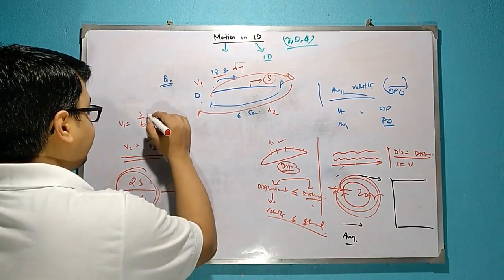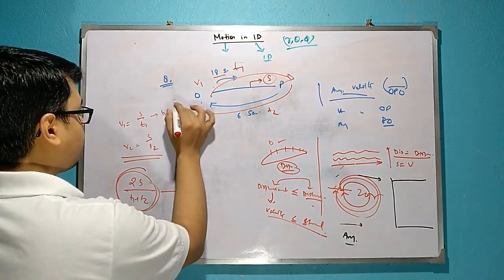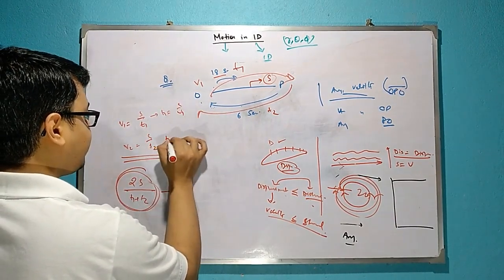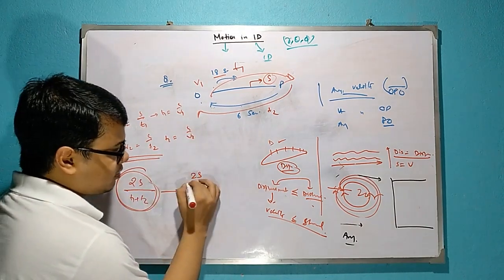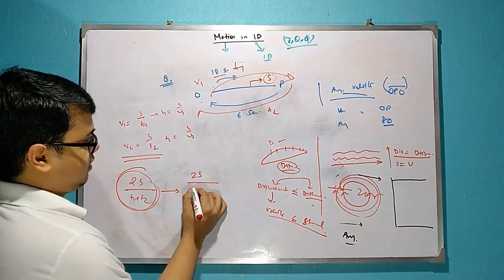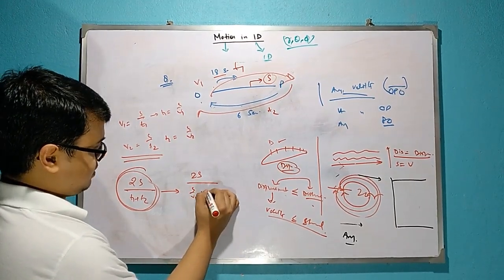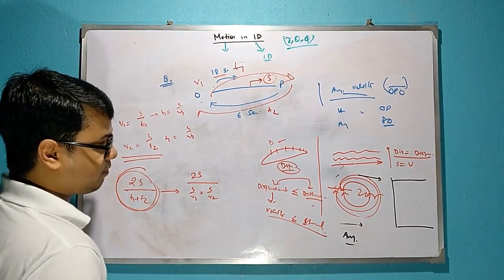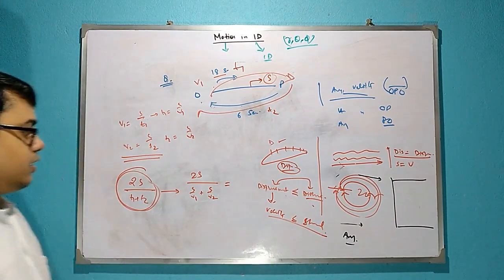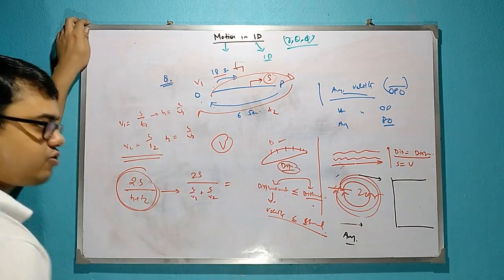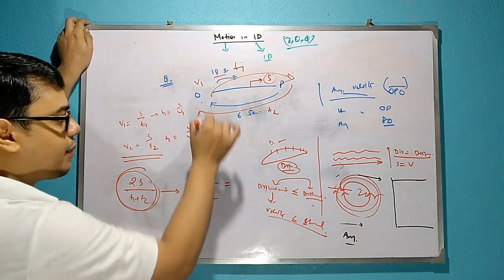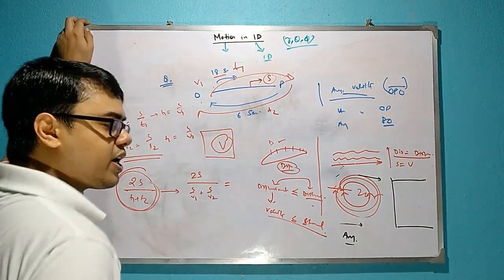And t1 is equal to s by v1 and t2 is equal to s by v2. So put here 2s by s by v1 plus s by v2. Suppose average velocity is v, we have to determine the v.